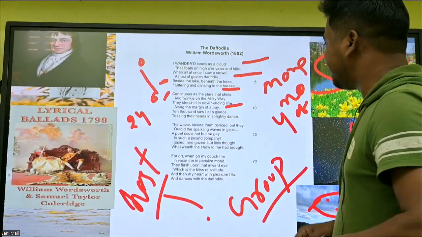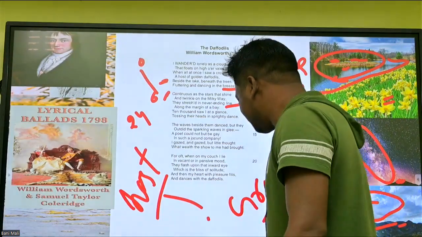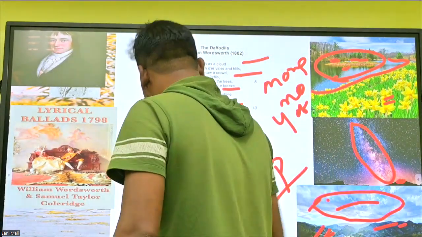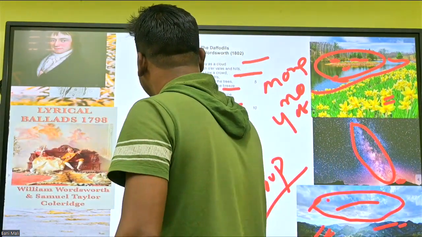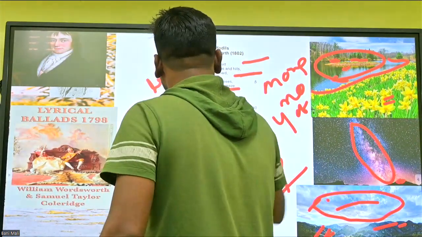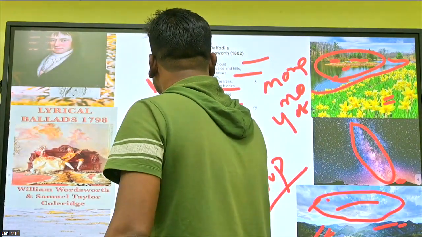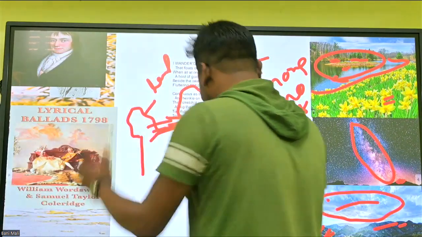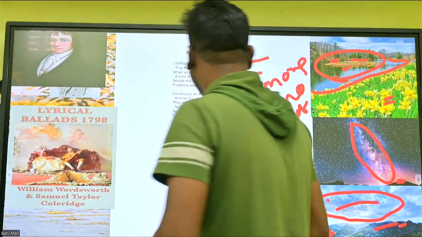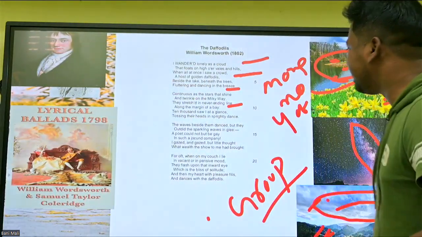And tossing their heads, in the sense, suppose it's a flower and he says this is the head, and suppose this is also a flower and the head is being counted, is touching. That is all about tossing the heads. Tossing their heads in sprightly dance.